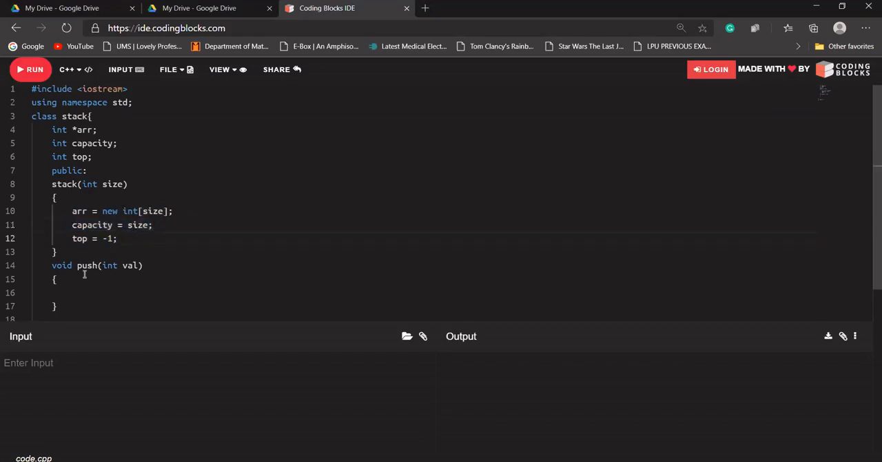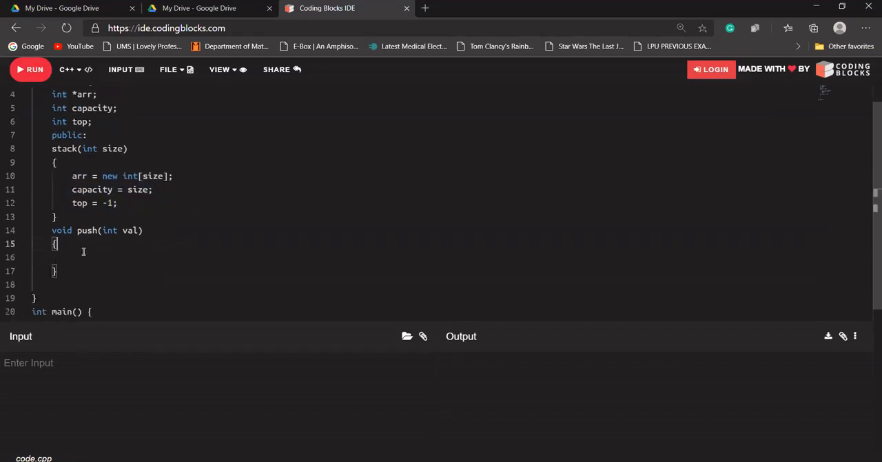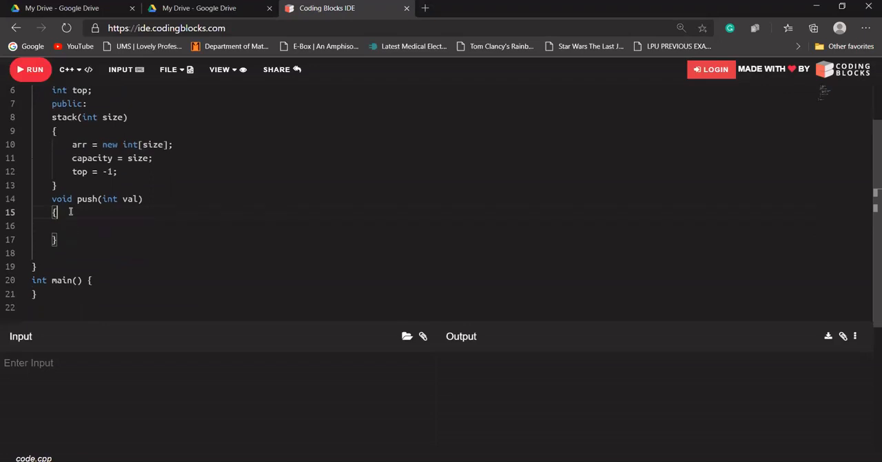Okay, let's say I'm creating the push function. It will not return anything, its return type will be void. First I need to check whether the stack is full, so I'll create a function isFull. If the stack is full, this function will return true. So if the stack is full, we just need to write stack is full, or we can write stack overflow.